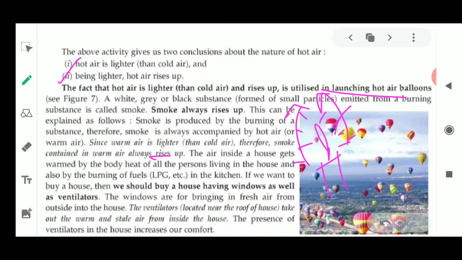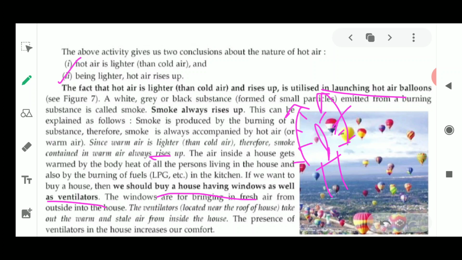Similarly, windows are placed in the walls, whereas ventilators are always placed high up, just above the windows. They are not present anywhere else in the house, and their height is also very high. The same concept is behind it: if the room is filled with hot air, it is going to come out from the ventilators, and the fresh air is going to enter your room with the help of the windows.